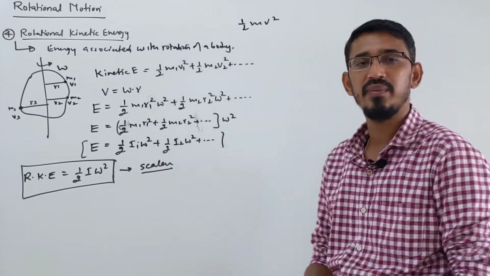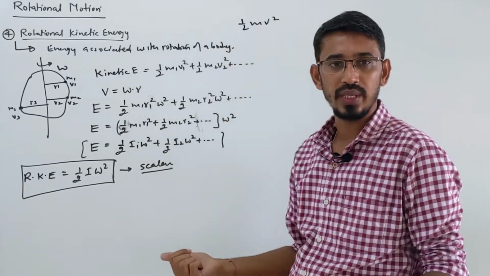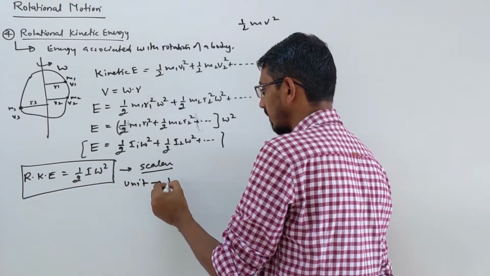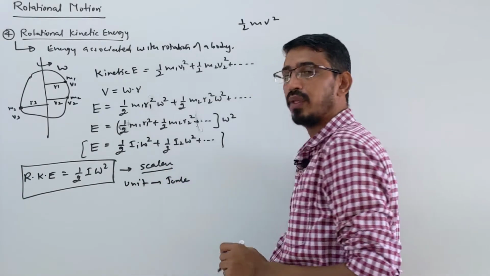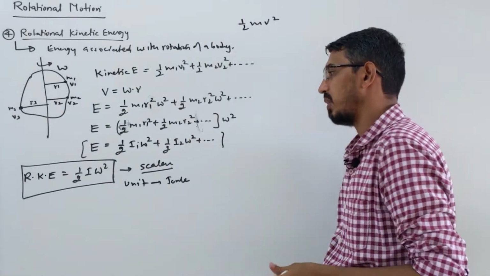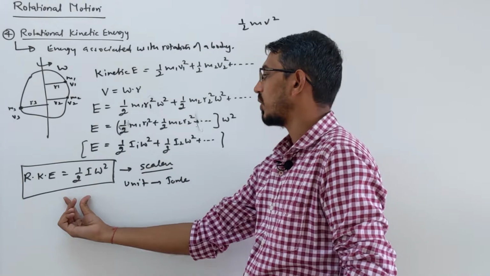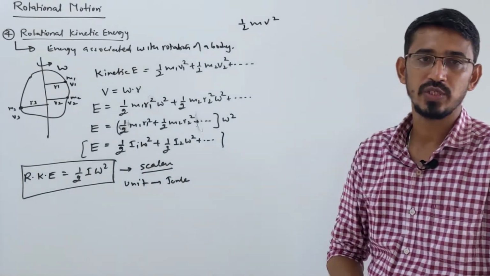Unit and dimension are the same as what? I will say it's only joule, okay? Unit and dimension will be the same. So the unit is joule only, no problem. And the dimension is also the same, because it is energy only, right? Okay. So this is your main formula for rotational kinetic energy, half I omega square.